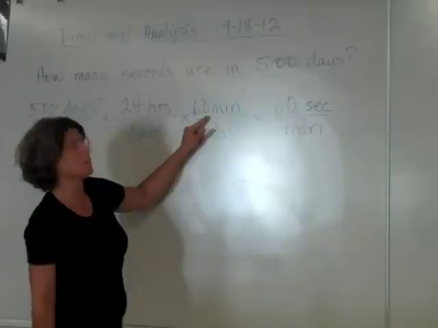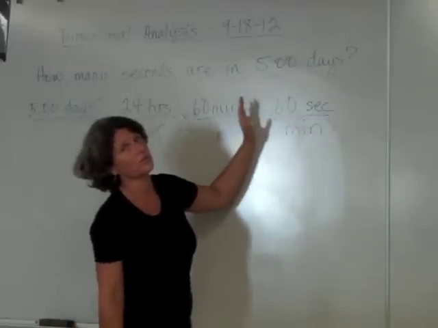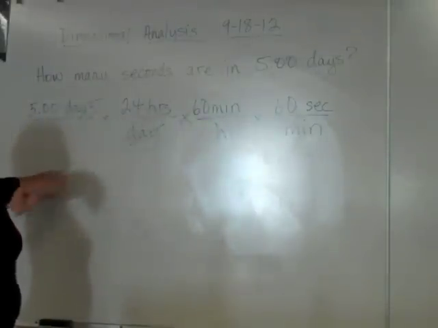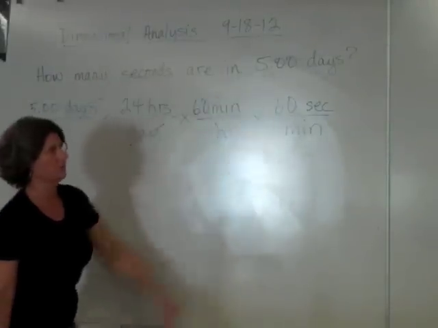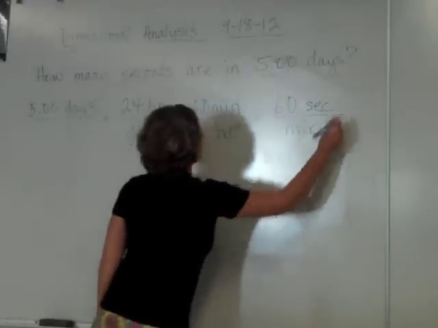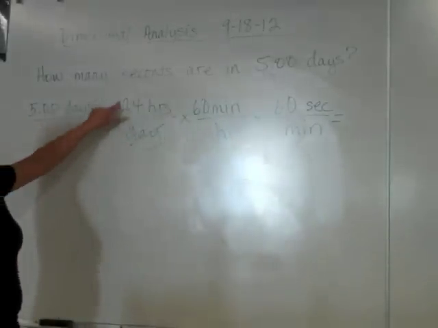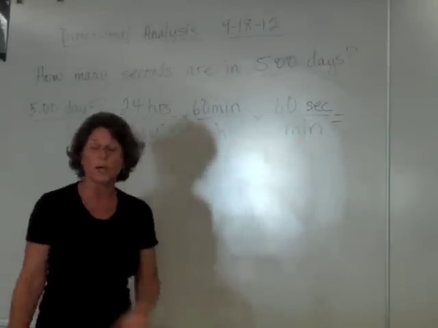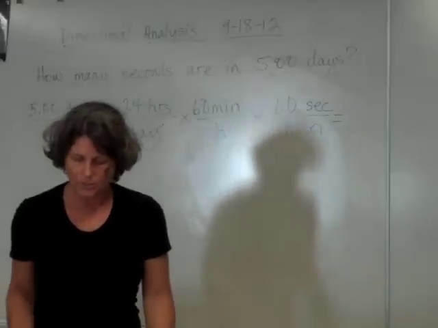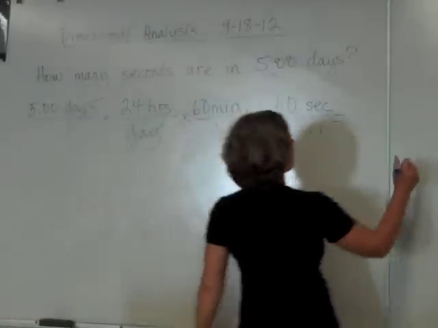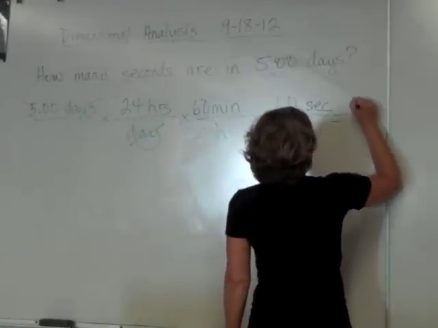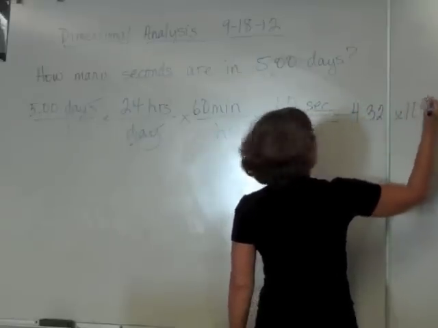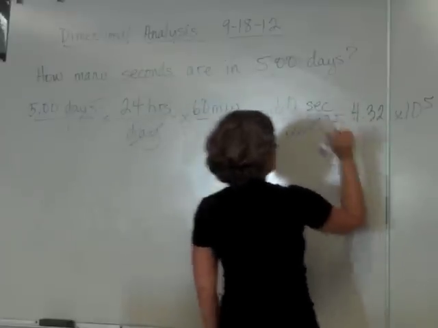So 60.0000000 and 24.00000. How am I going to put this in the calculator? 5 times 24 times 60 times 60 equals. Don't hit the equal button until you're all the way done. And what we end up having for an answer is 4.32 times 10 to the 5th seconds.